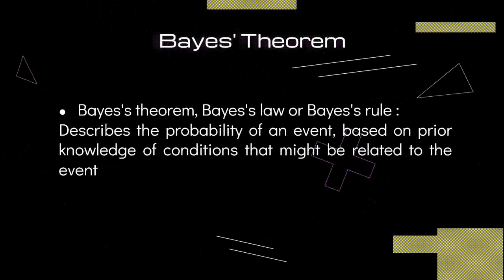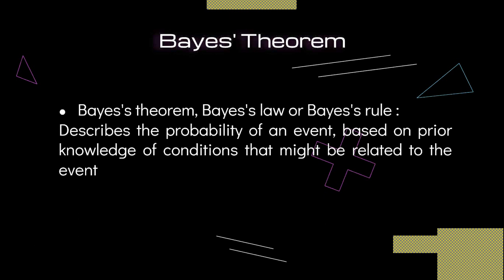The Bayes theorem, as stated here, describes the probability of an event based on prior knowledge of conditions that might be related to the event. This Bayes theorem is also called the Bayes law or Bayes rule, and it states the probability of an event based on the prior knowledge of the condition.